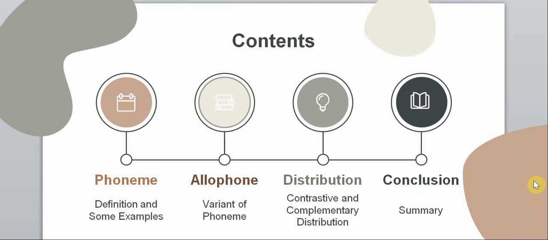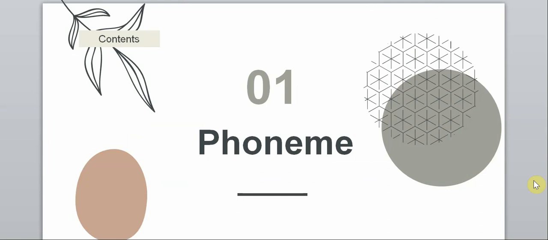My contents are divided into four. The first one, we are going to discuss the phoneme, the definition, and some examples. And then the allophone, which is a variant of phoneme, and there are distributions, contrastive and complementary distribution. And the last is the conclusion, in which we conclude all the materials. So let's get into the materials. The first material is phoneme.